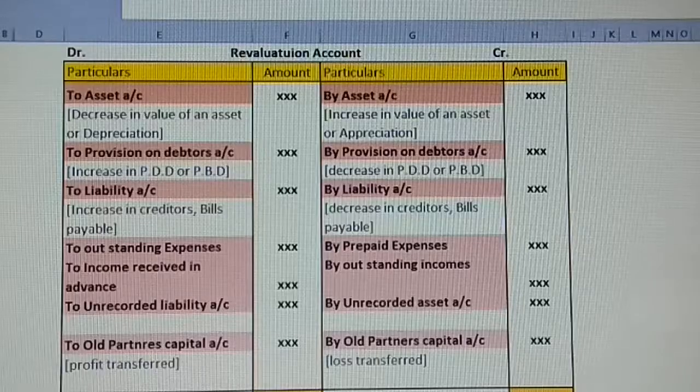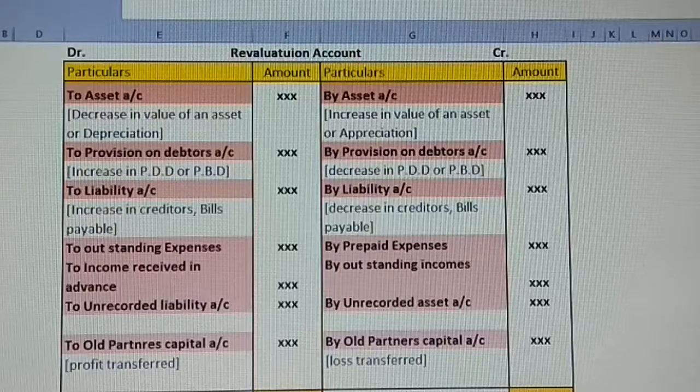Next, now we are going to see the format of revaluation account. See, the first account in case of admission of a partner is revaluation account, and it is very important to know the basic format, why we need to follow this. If we just mug up looking at this, it's not going to benefit us, because we will only know that because it was given we need to follow it, but that's not the way. We are going to clarify all the important basic things to know better, so that it's easy for us to explain even to others at any cost, at any time.